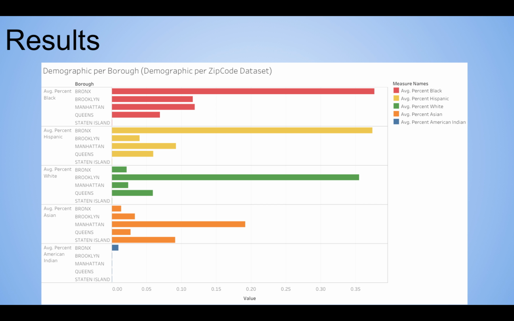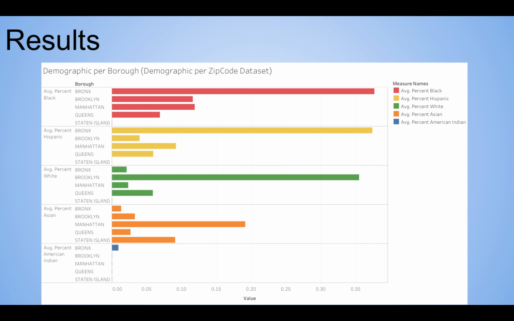So, first question. We see firstly a chart like this. This is from the demographic by zip code dataset, and this gives us the demographic per borough per race. If you look, the first row gives us the color in red. Those bars give us the percentage of those people in every borough.